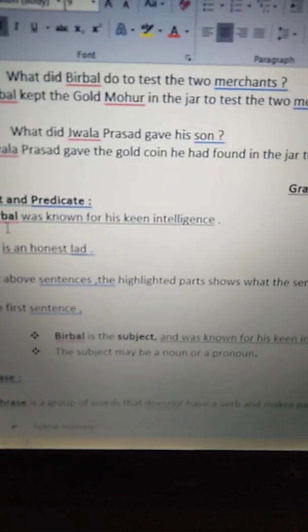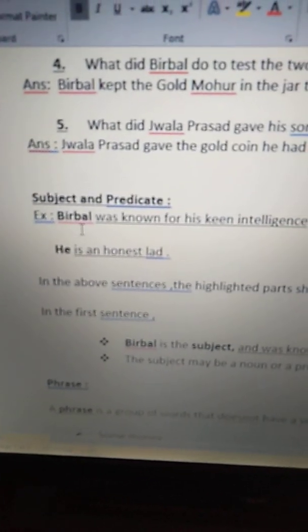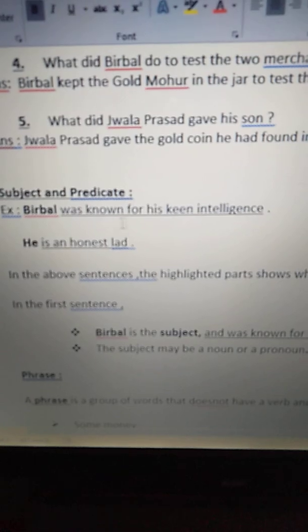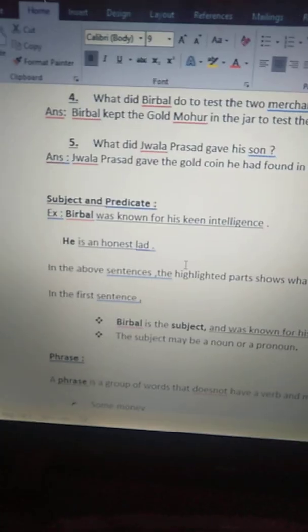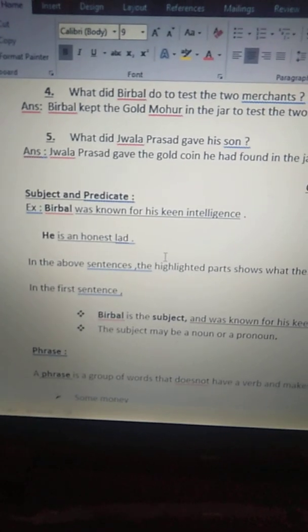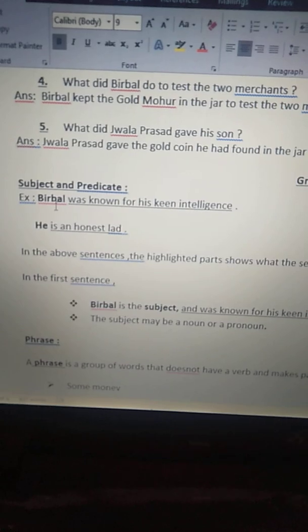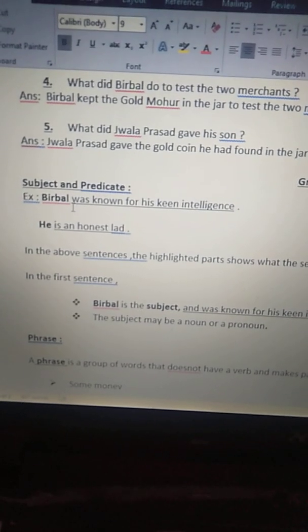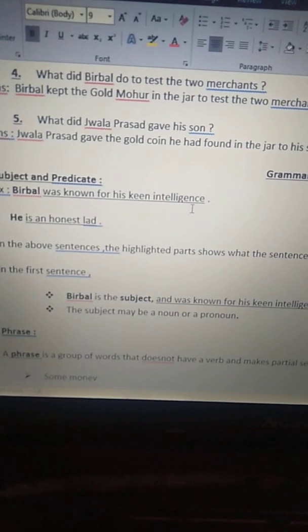So, here what is the subject? We are going to learn what is the subject and what is the predicate. See here, for example, Birbal was known for his keen intelligence. So, who is known for his keen intelligence? Birbal. So, here Birbal is the subject, was known for his keen intelligence is the predicate.